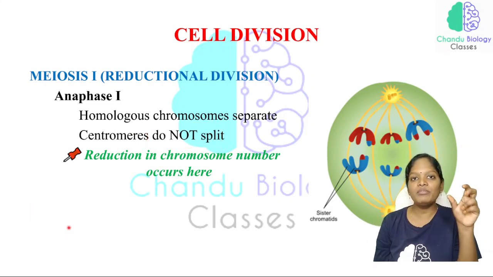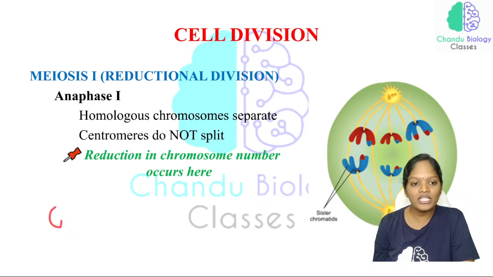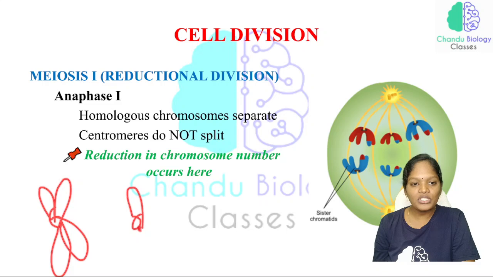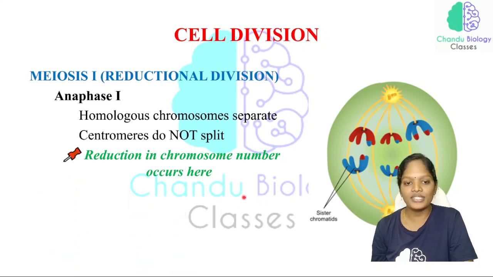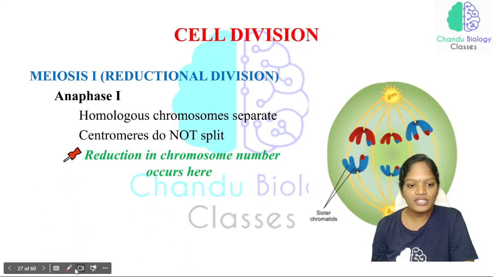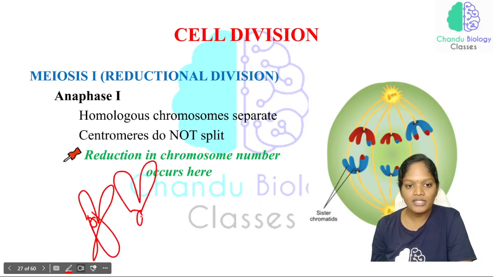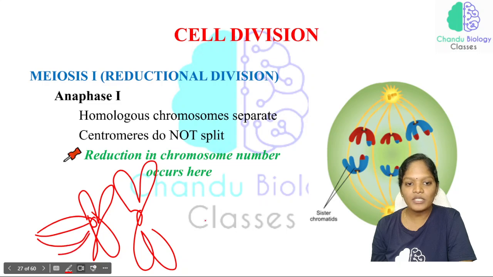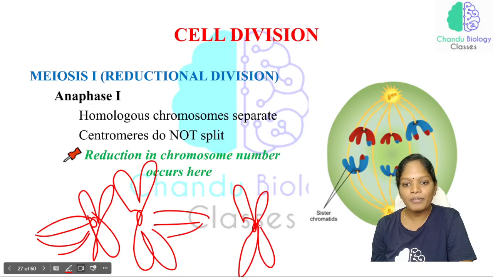What is the difference between mitosis and meiosis? Just look at this picture. This is the chromosome, and after the division, it will be divided into chromatids in the case of mitosis. Now in the case of meiosis, what can we expect here? This is a chromosome, and this is the chromosome tetrad formation. Now the centrioles, the spindle fibers have been attached here. Now two chromosomes have been separated like this.